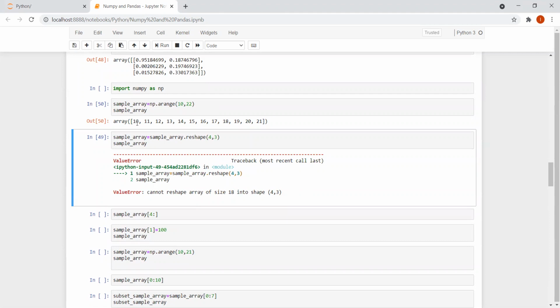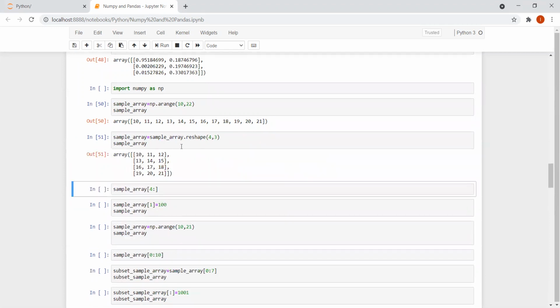10 comma 22, so I have 10 comma 21. So when I run this cell, I'm getting output as 10 11 12 13 14 15 16 17 18 19 20 21. Why do I get so? Because I have written 4 comma 3, which means 4 rows and 3 columns. Row 1, row 2, row 3, row 4, and column 1, column 2, column 3, right?